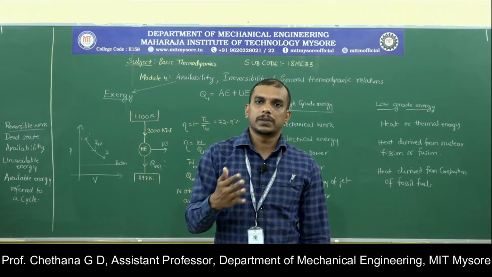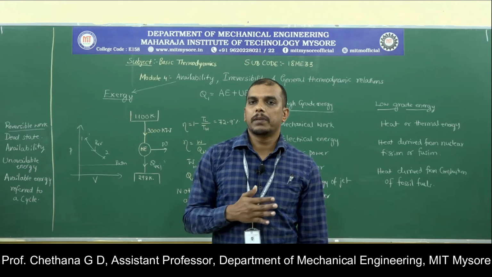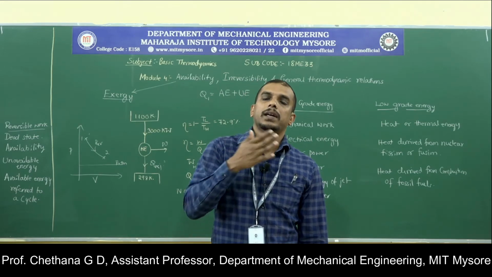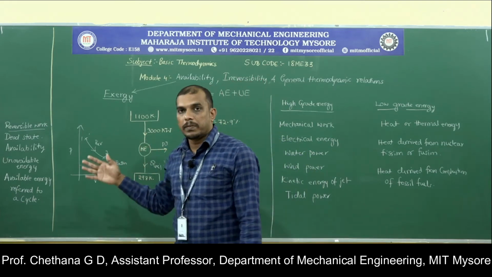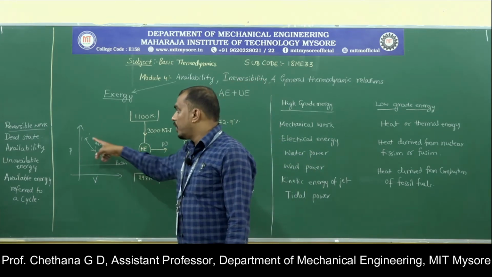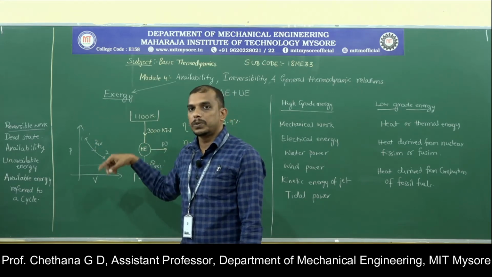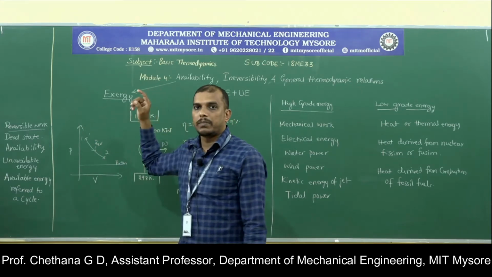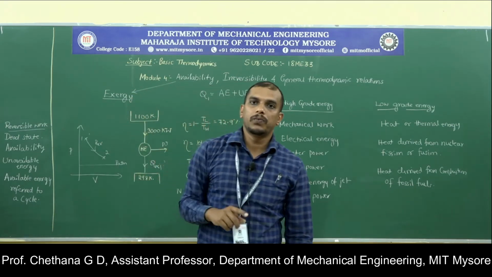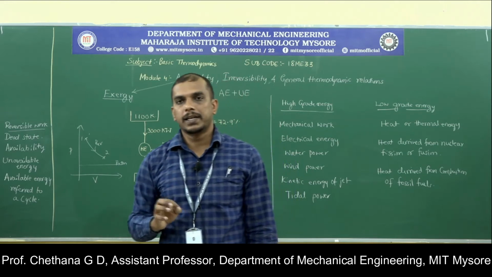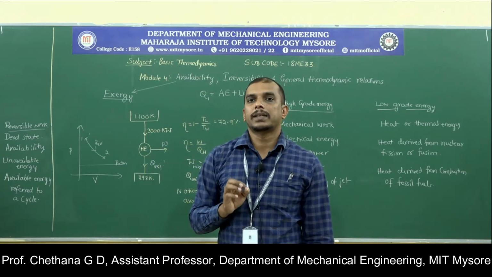Then thermal equilibrium, where the temperature of the surroundings and the system is the same, and chemical equilibrium as well. Now when do you get a reversible work equivalent to the exergy or availability? When the final state of the reversible work is a dead state, then you call it availability or exergy.